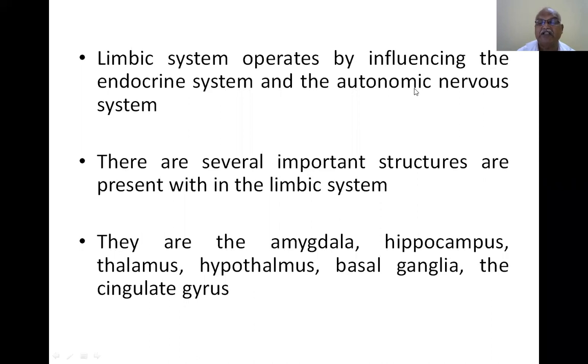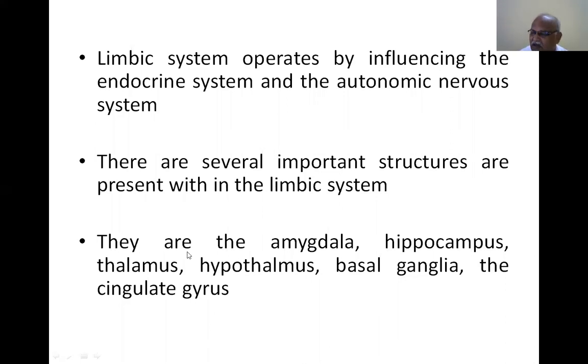Several important structures are present within the limbic system: the amygdala, hippocampus, thalamus, hypothalamus, basal ganglia, and cingulate gyrus. The thalamus is a part of the diencephalon; the hypothalamus lies below the hypothalamic sulcus; the basal ganglia is the corpus striatum; the cingulate gyrus is the gyrus immediately above the corpus callosum. All these include the limbic system.